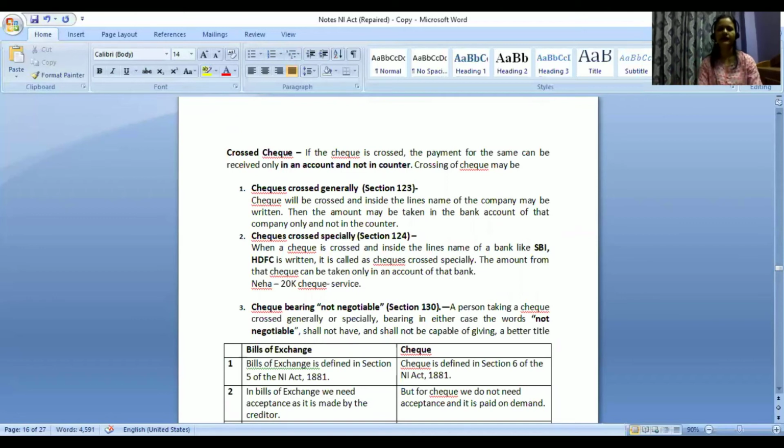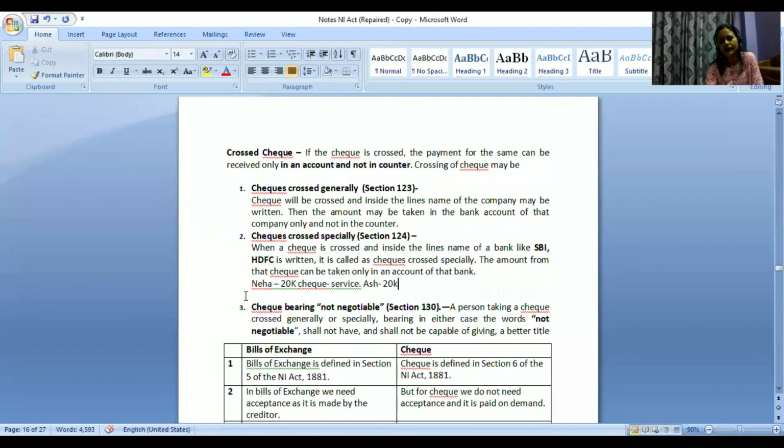Now what happened? I also had to pay 20,000 rupees to Aishwarya. So rather than depositing the check and demanding the money, I wrote Aishwarya's name and I mentioned 20,000 rupees. 20,000 already was mentioned. I just wrote her name and I endorsed that particular check accordingly.